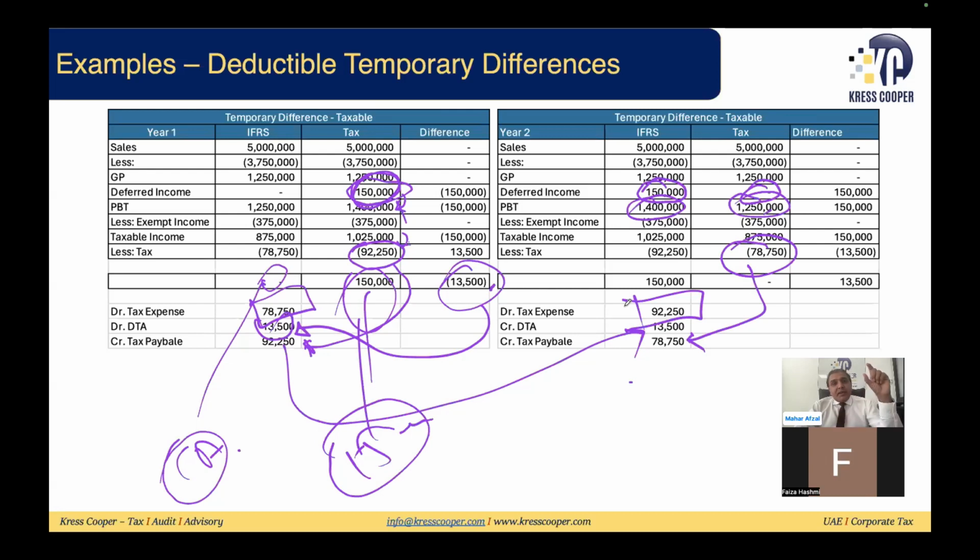If companies are closing their books after 1st of Jan 2023 and taxable or deductible temporary differences are there, they need to book the deferred tax asset or deferred tax liability. We will be covering that in our next webinar: what items lead to deferred tax asset or liability, and how the industry is treating it in their books in current practice. But I have told you the provisions of IAS 12.